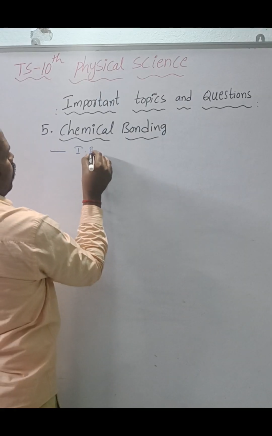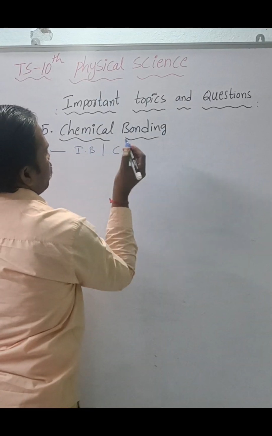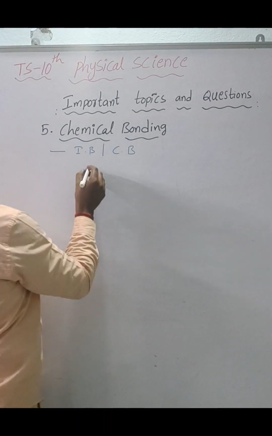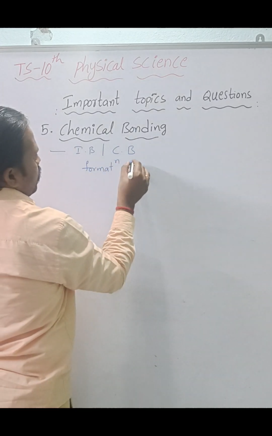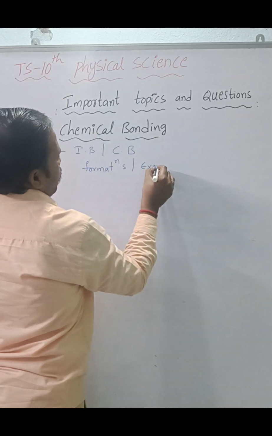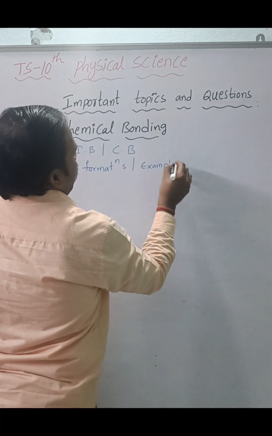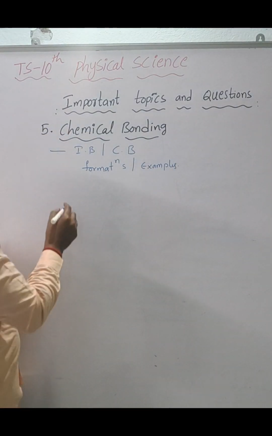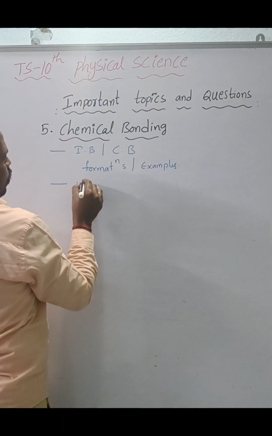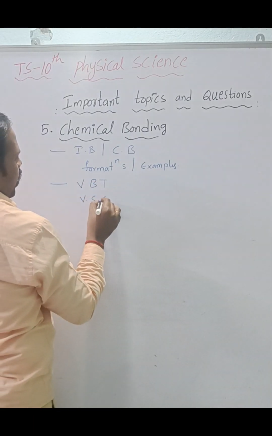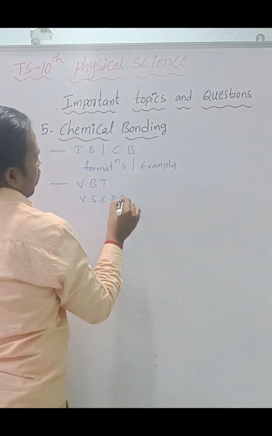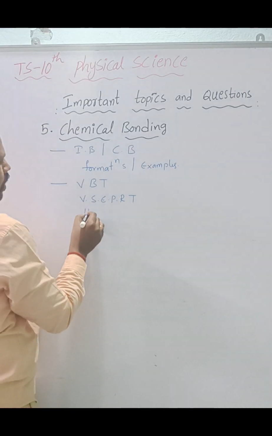Ionic bond, covalent bond. So these two bond formations, and examples. This is important. Next, coming to VBT, VSEPR theory, hybridization.